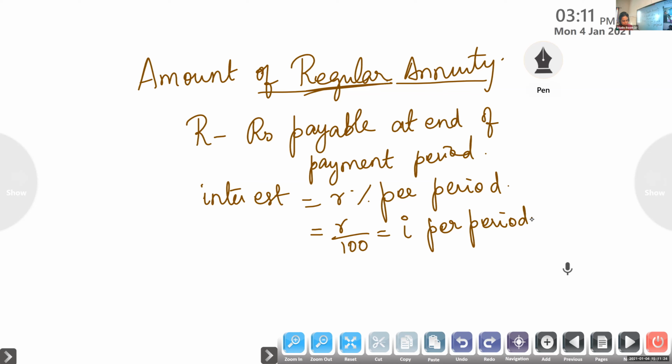And suppose we are paying it till n months. Then the amount is given by, amount is equal to R into 1 plus I whole raised to n minus 1 by I. N is the time period, the number of periods.